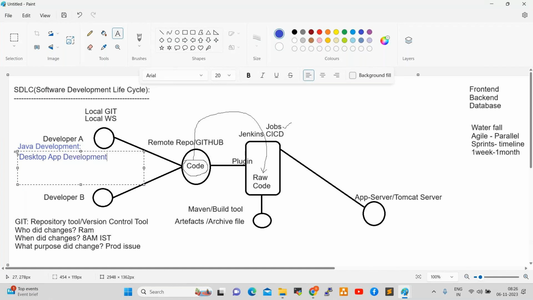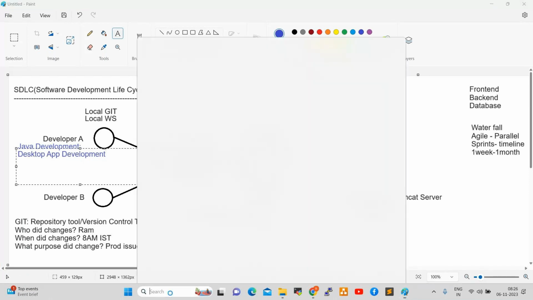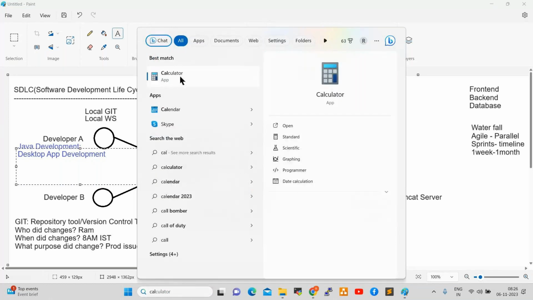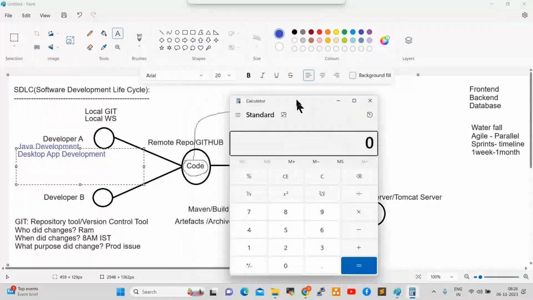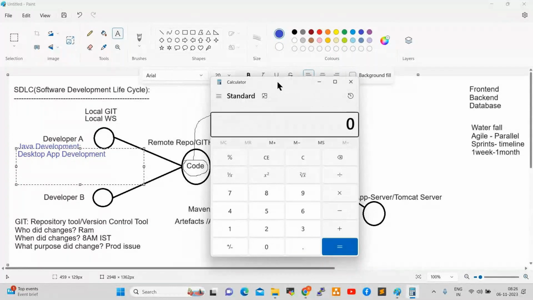What is a desktop application? For example, a calculator. This is a desktop application. In my laptop only, this will work, right? So this is a local application. My calculator you cannot access, and your calculator I cannot access. It works in our local systems, which is a desktop application.